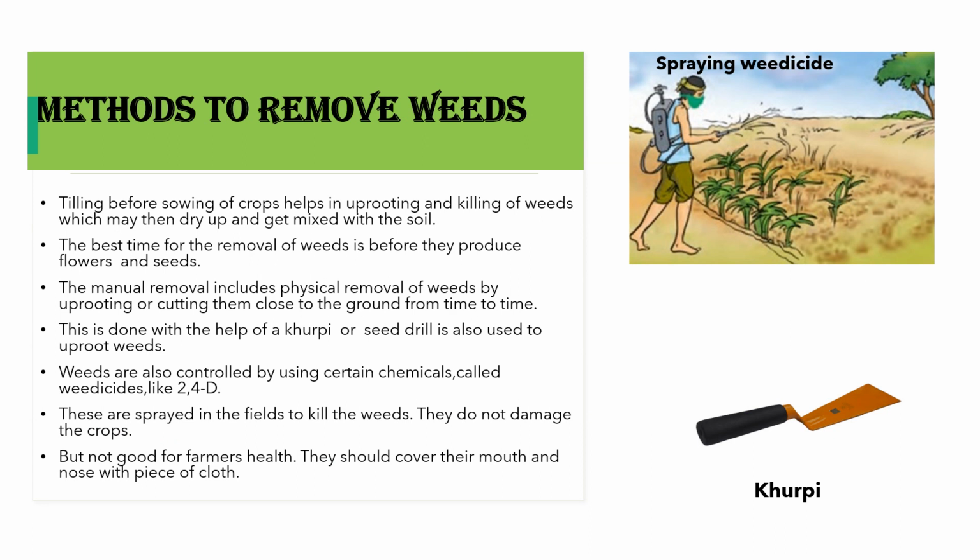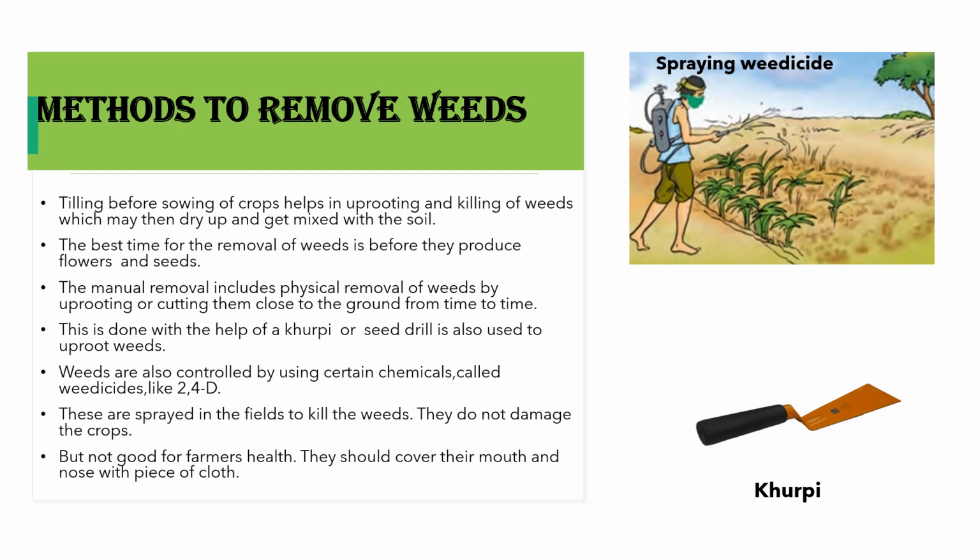Farmers use different methods to remove weeds. Tilling before sowing of crops helps in uprooting and killing of weeds. So when tilling is done properly before the seeds are sown, weeds are removed and these weeds dry up and get mixed with the soil. And the best time of removal of weeds is before they produce flowers and seeds. Farmers use khurpi to uproot these weeds and seed drill is also used.